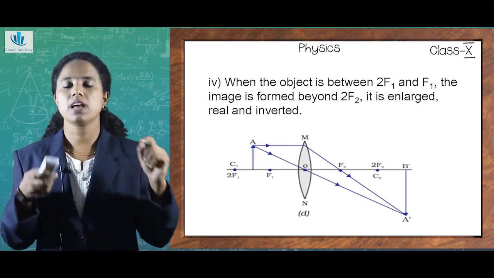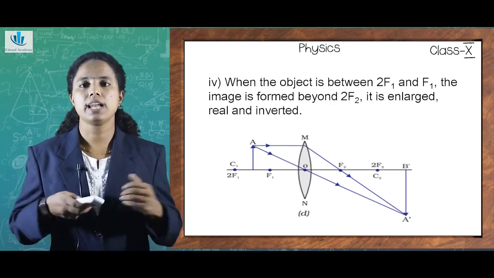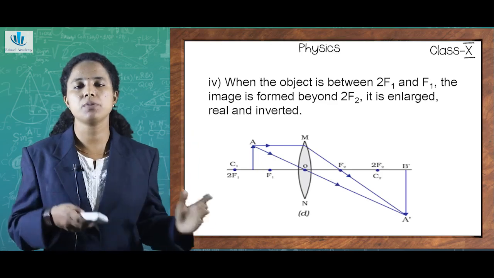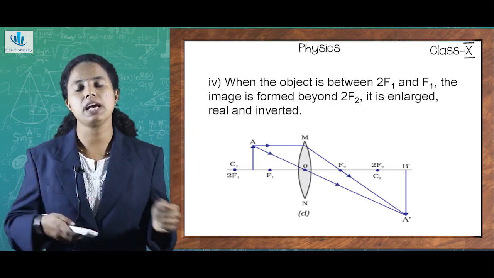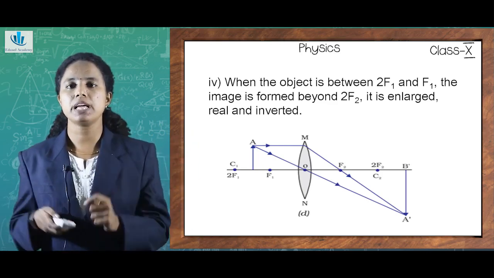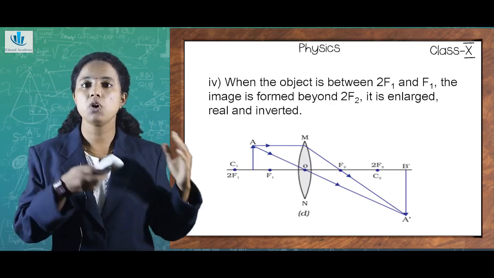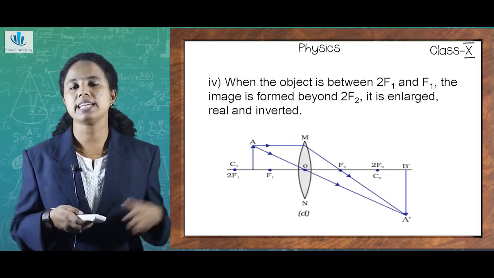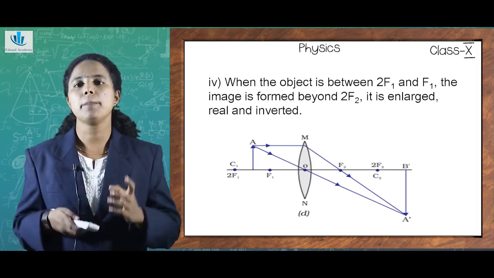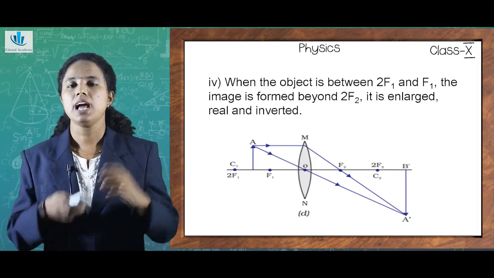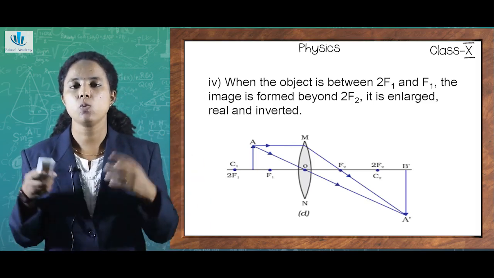So from the object the light rays are coming, passing through the lens, and after refraction the image is formed on the other side as A dash B dash. So when the object is placed between 2F1 and F1, the image is formed beyond 2F2 on the other side as A dash B dash. So if you compare the object size AB and the image size A dash B dash, what can you infer?